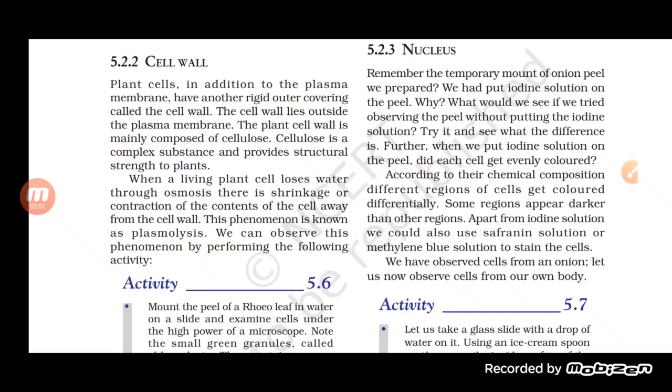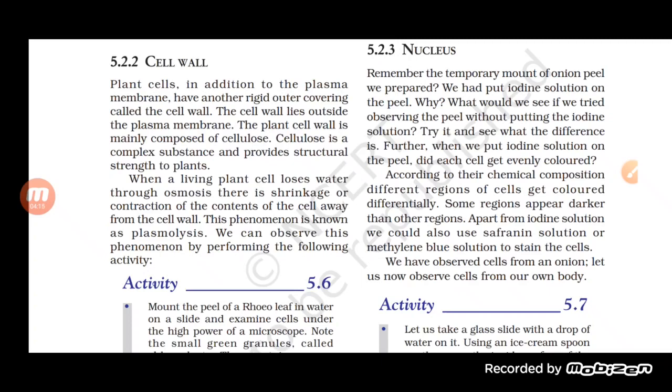If we look at the composition of the cell wall, we will find that it is made up of cellulose. Cellulose, student, is a complex carbohydrate, a complex substance which provides structural strength to the plant.